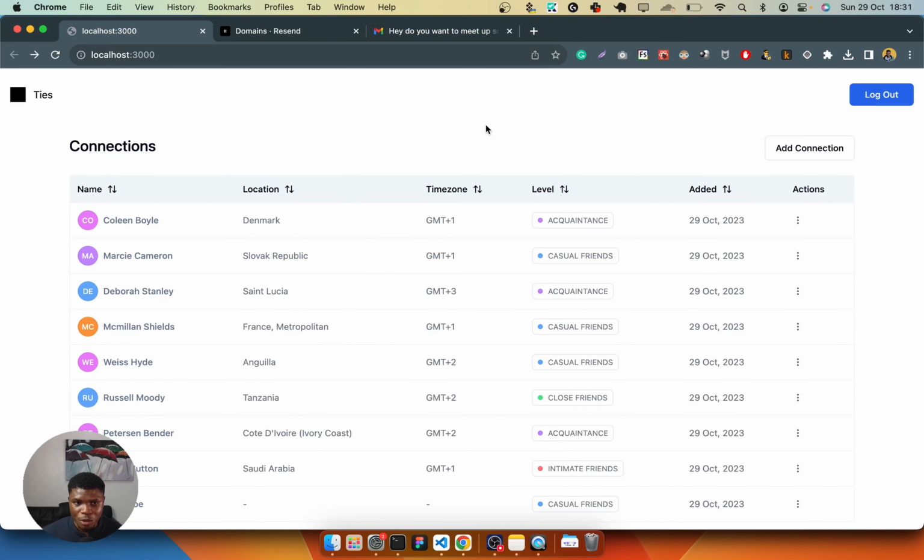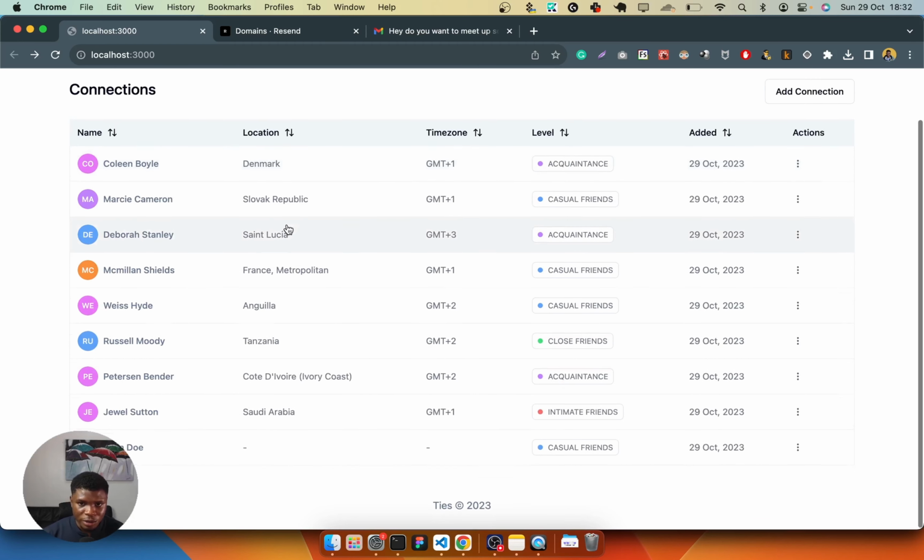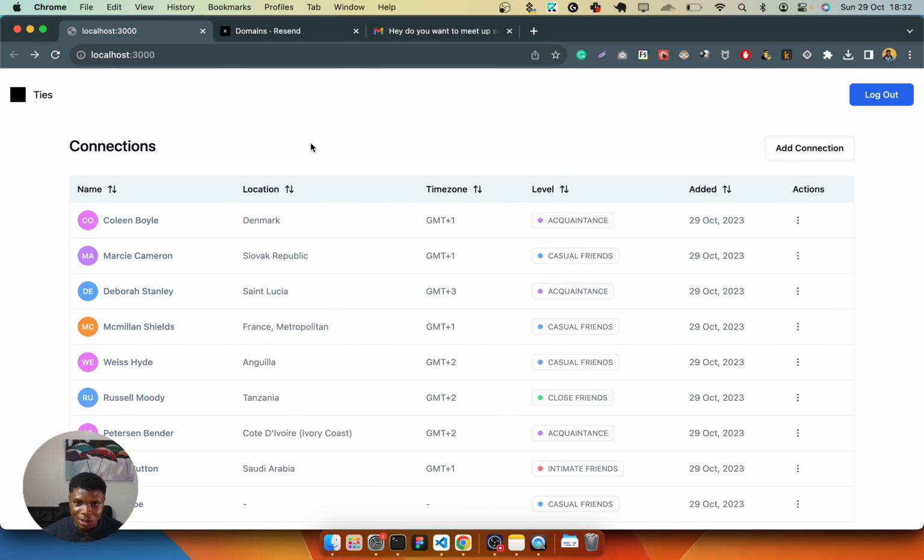The next thing I want to work on is the table. Currently, this is just a basic table. I'm building this with React Table or the TanStack Table, and I would like to add a lot of features like sorting, pagination, and filtering. Currently, this is just one simple table right now, and this was all I could do in 6 days. The next of them is React Query for caching.